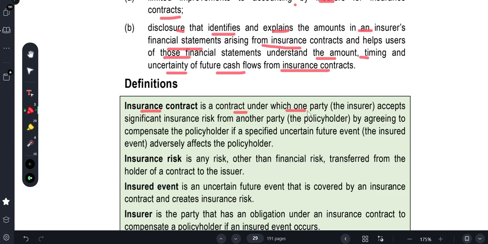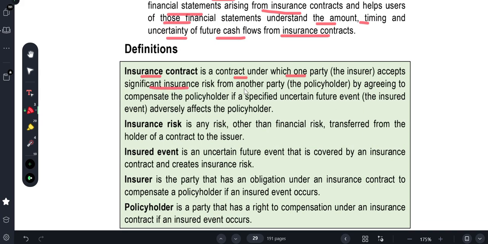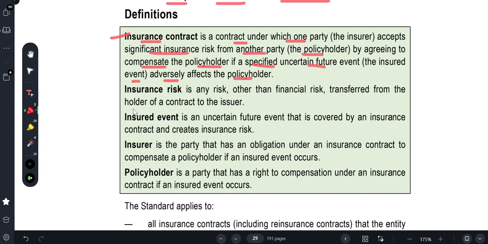Definition of an insurance contract: it is a contract under which one party, the insurer, accepts significant insurance risk from another party, the policyholder, by agreeing to compensate the policyholder if a specified uncertain future event, the insured event, adversely affects the policyholder. They are saying that if this accident happens, and it satisfies the conditions of the agreement, then we will pay this much amount as our policy insurance. That is the insurance contract. It is a risk other than financial risk, transferred from the holder of a contract to the insurer.